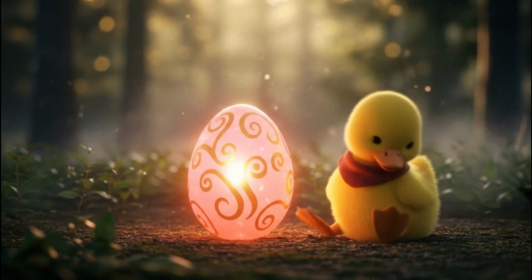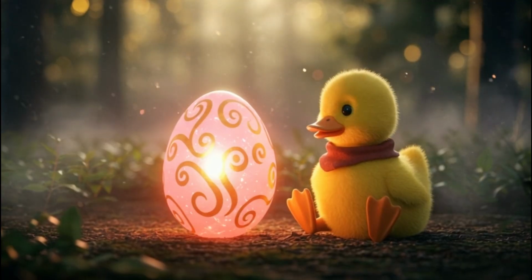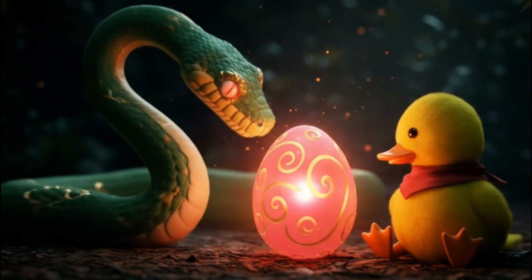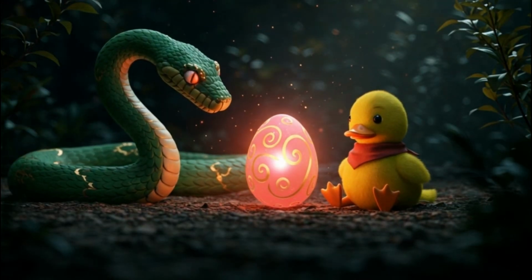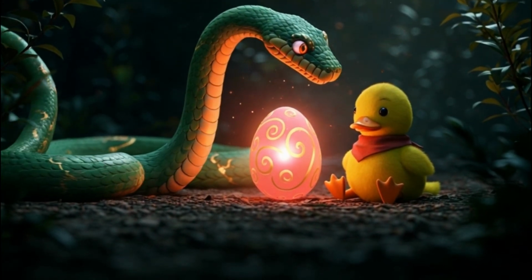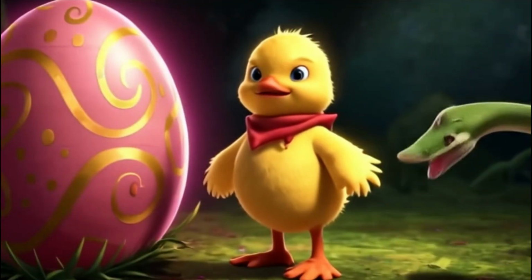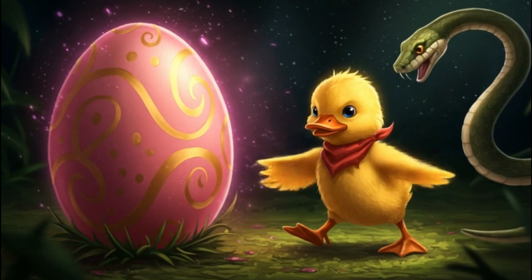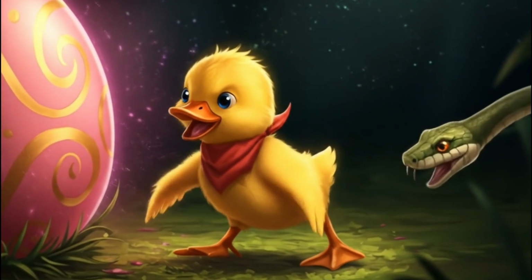She waddled closer. What kind of egg is this? She wondered. Just as she reached it, a hiss slithered through the grass. A long, shiny snake appeared, his tongue flicking in and out. "Leave that egg, little one," the snake hissed. "It belongs to the forest, not to you." But the duckling stood her ground, her tiny wings fluffed up. "No," she chirped bravely. "It's all alone. I'll protect it." The snake slithered closer, circling around the egg.